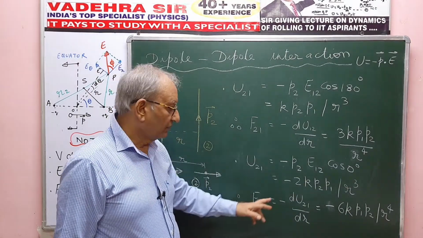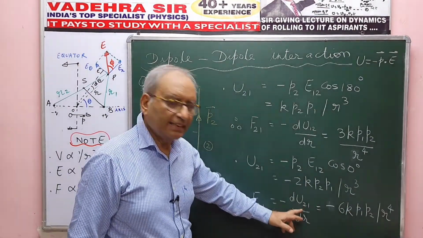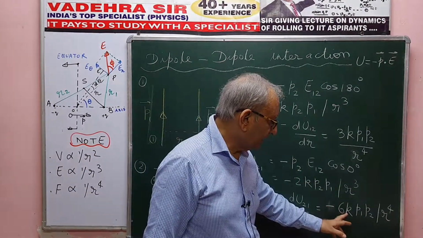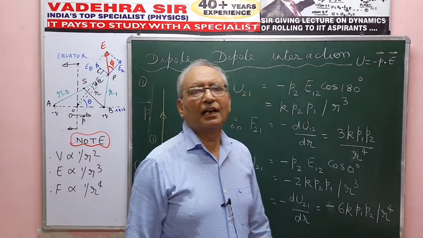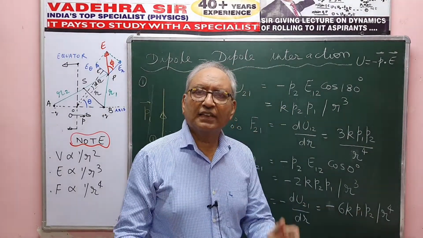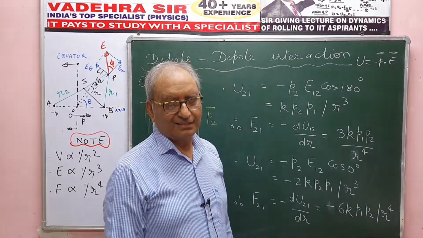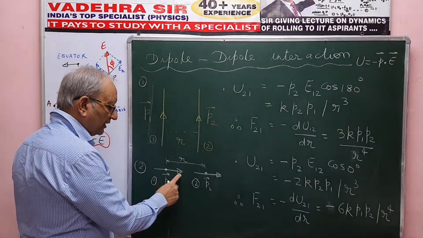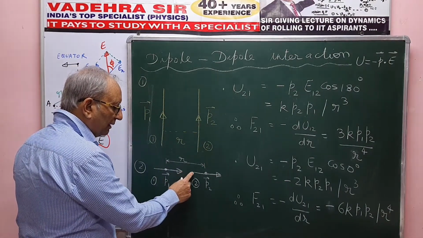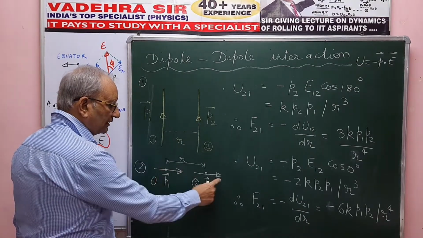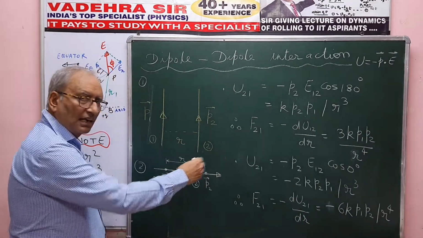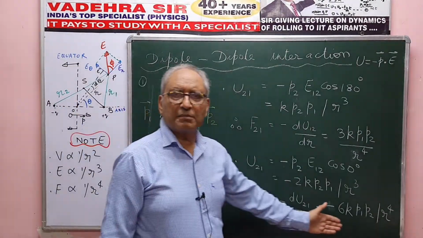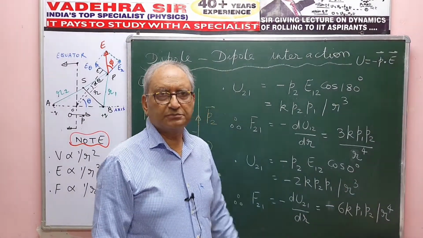For the interactive force, I take the negative potential energy gradient, I take the derivative of this, and I get the answer minus 6k P1 P2 upon r4. The minus sign here tells you that overall the dipoles are getting attracted, and you can see that quite well, because minus charge here, plus charge here, minus charge here. So the plus charge and the minus charge are closer, whereas the minus charge and the minus charge, and the plus charge and the plus charge, are away. So overall, we do expect attraction between the dipoles, and mathematics also tells us that, so we are satisfied.